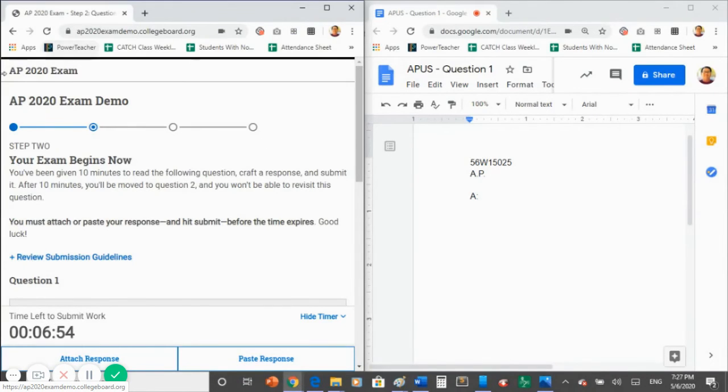Next, select the window that has your test browser to move it to the left side of your screen. Now your testing browser is on the left of your screen and your answer document is on the right side of your screen. You are now ready to begin the test. When the timer ticks down to 0, begin your test and write your answers on the right side on your answer document.